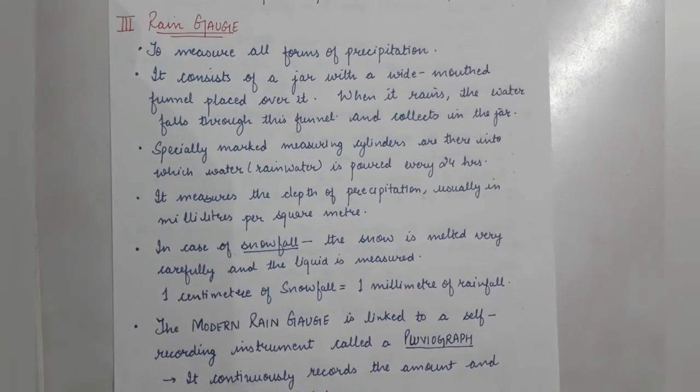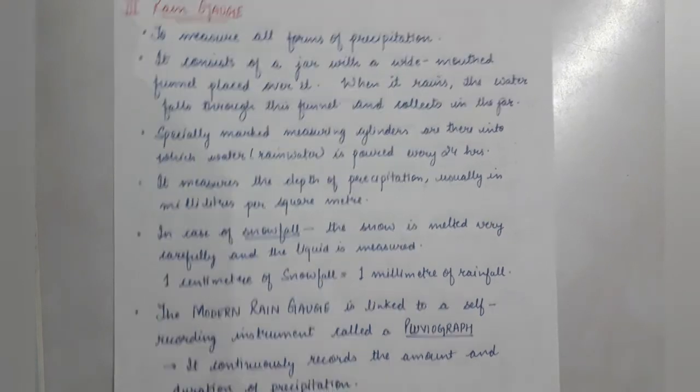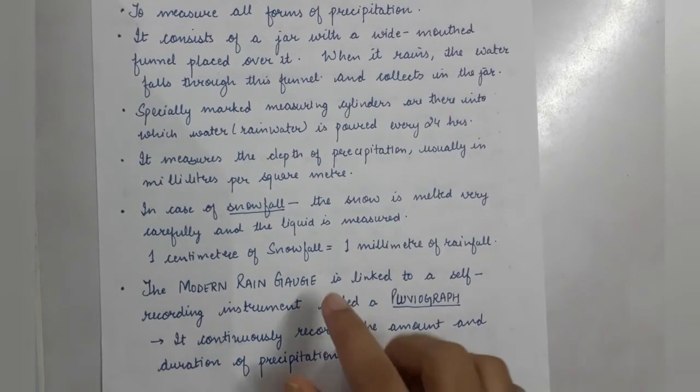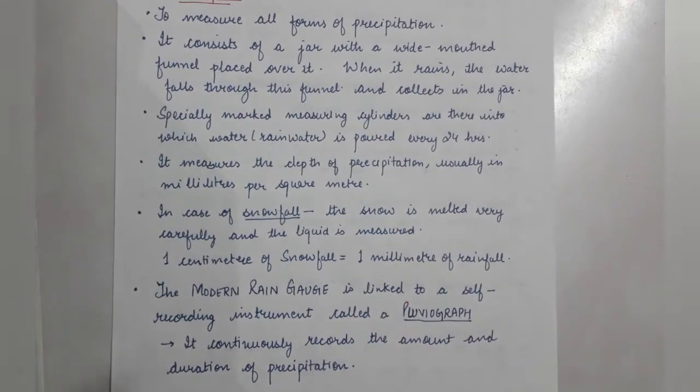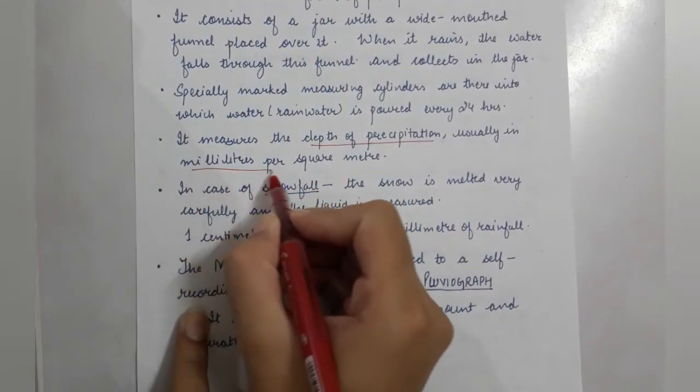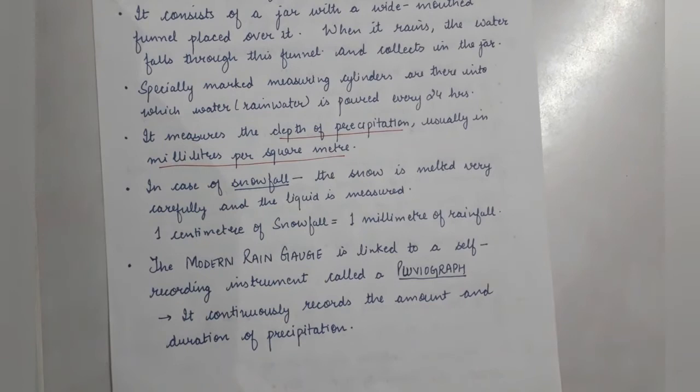So this way the rain is collected in the jar, and that jar is like a measuring cylinder. So it is having the demarcations on it, and the rainwater is poured every 24 hours into the cylinder. We can measure it, and mostly when we measure the depth of the precipitation, it is usually measured in milliliters per square meters.